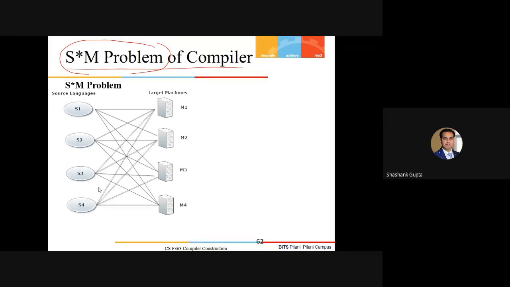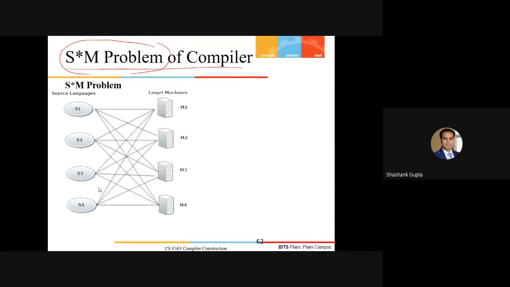Can anyone guess what should be the strategy for it? By building some kind of virtual machine or an interface which can run on any machine, and the languages. Correct. So I need an intermediary which should act as an interface, and that has to be developed only one time.